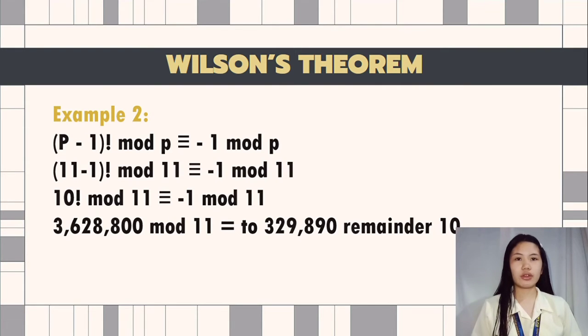So our remainder will be 10, and to check if we have the right answer, 329,890 times 11 is equal to 3,628,790. Then we add the remainder 10. Then we will have the answer of the 10 factorial.